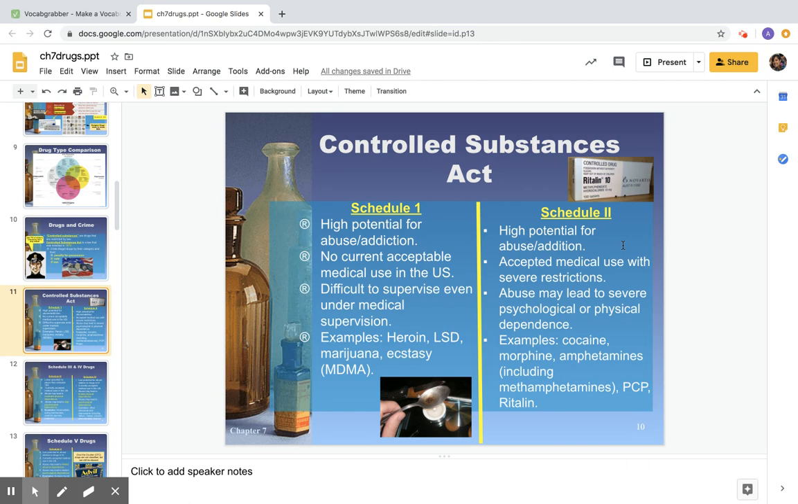Some examples of these drugs would be cocaine, morphine, amphetamines, including methamphetamines, PCP, and Ritalin. So some of these drugs do have some medicinal uses, or they've been transitioned out. So PCP actually used to be used by the military under surgical circumstances. Morphine is the isomer of heroin. So again, kind of a sister drug there. So some of these do either have Schedule 1 roots or very close connections to the Schedule 1. And again, they're going to have severe psychological or physical dependence and lots of restrictions attached to these.